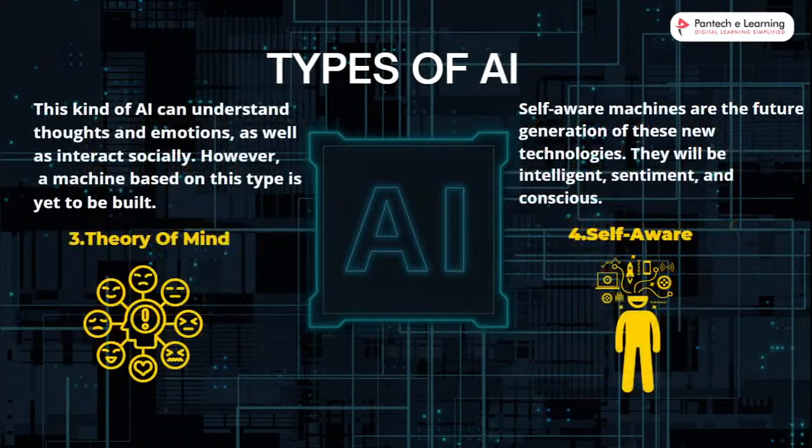Okay, so next one is theory of mind. The theory of mind is based on humans' emotions, which the system will understand. In artificial intelligence, it understands human emotions. Humans have lots of emotions like sad, happy, cry, and a variety of emotions like confused, angry, love. Whatever kind of expression or emotion a human shows, my system will understand that. That is called theory of mind in AI technology.